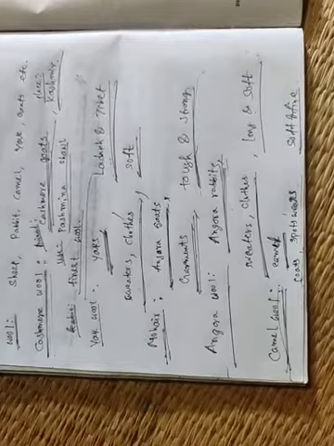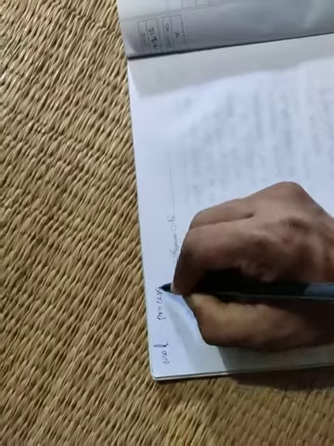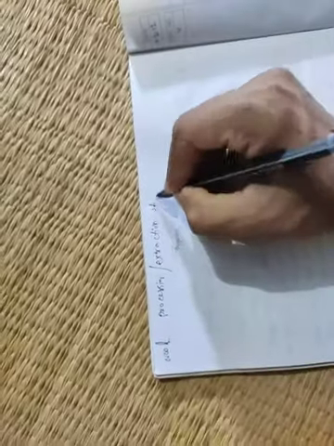Okay. Next, extraction of wool or wool processing. That means wool is one kind of fiber, so how is the fiber obtained and how is this fiber converted to fabric?